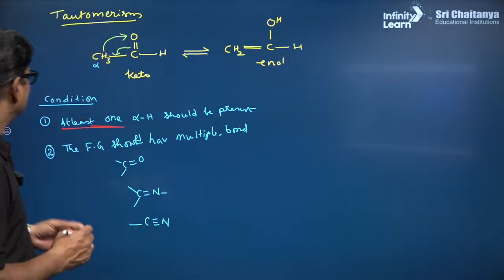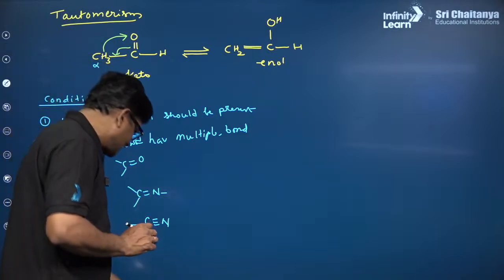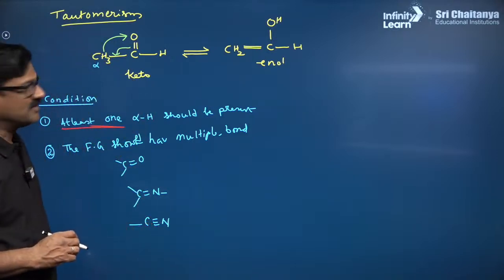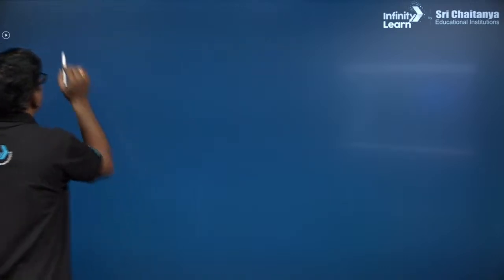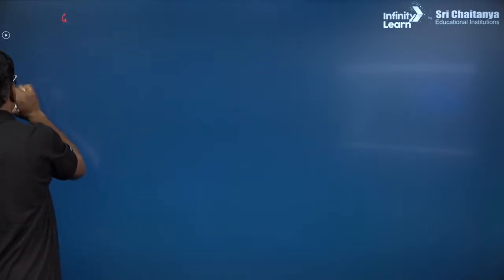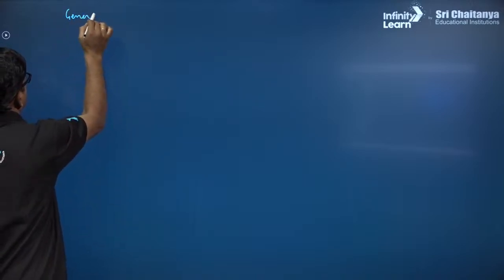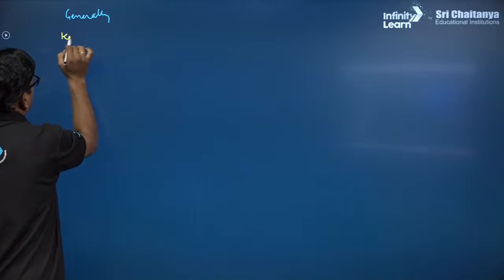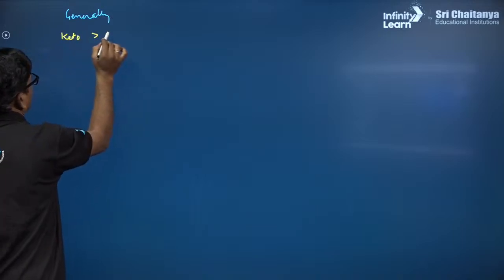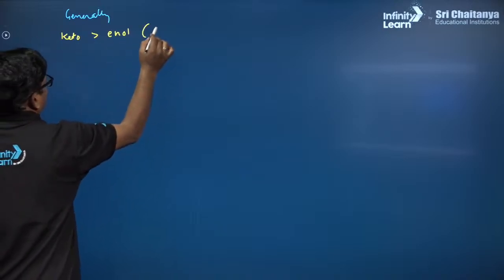Okay, anyways, this is about the tautomerism. Generally, I just want to say, generally, keto form is more stable than enol form. This is about the stability.